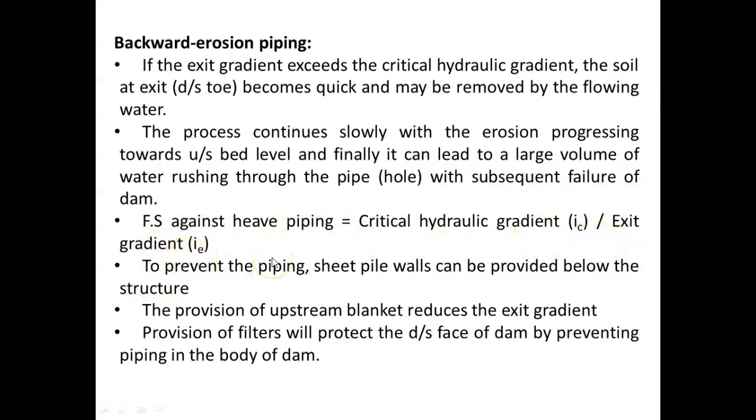To prevent piping, sheet pile walls can be provided below the structure. The provision of an upstream blanket reduces the exit gradient. Provision of filters will protect the downstream face of the dam by preventing piping in the body of the dam.